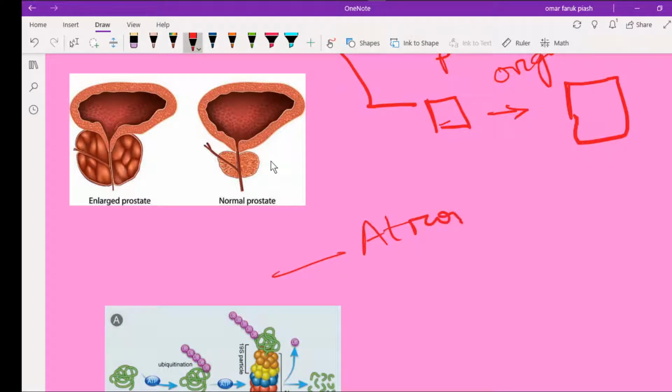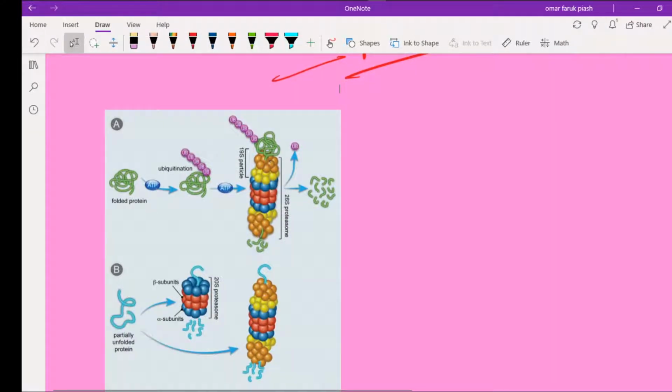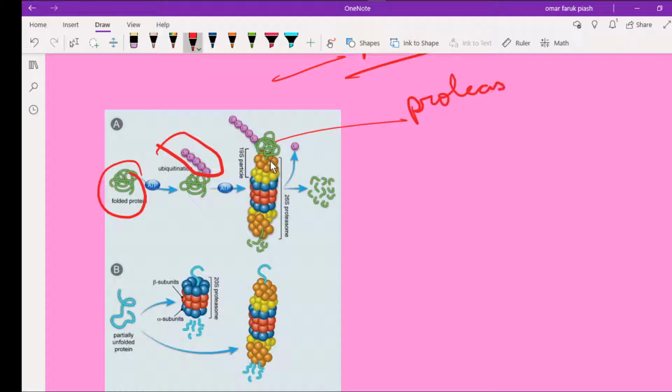Atrophy usually happens by two mechanisms. One is the ubiquitin degradation pathway. The folded protein is tagged with ubiquitin, and after tagging, the intermediate filaments of the cytoskeleton are destroyed by the proteasome. Ubiquitin-tagged cytoskeleton is destroyed by the proteasome.